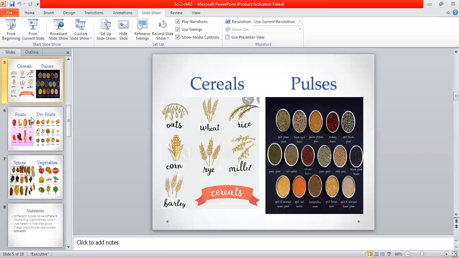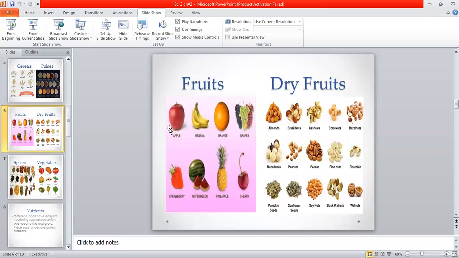The next type of food is fruits. Here you have seen different fruits: apple, banana, orange, grapes, strawberry, watermelon, pineapple, cherries, and so many different fruits. According to the summer and winter season, you are going to eat them, students. Next is dry fruits.